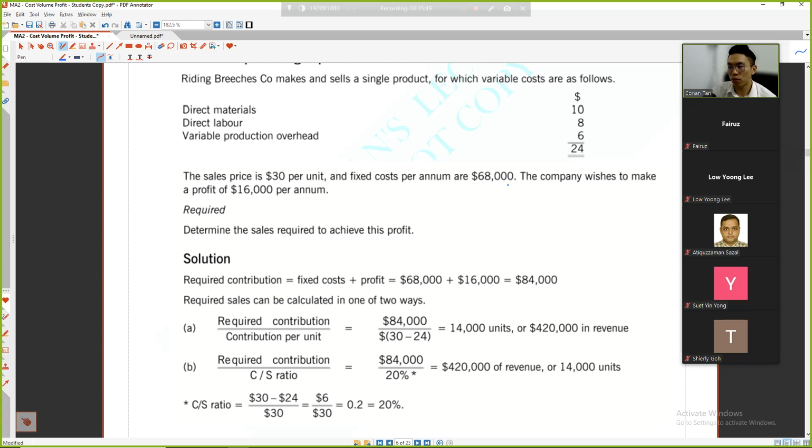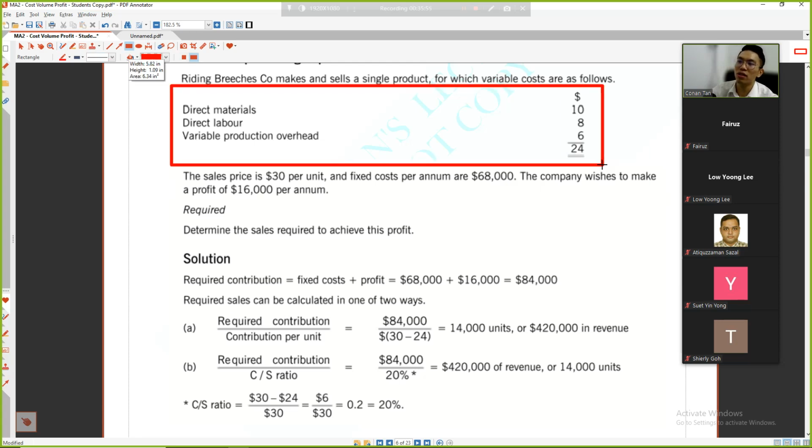Riding Bridges Co. makes and sells a single product. All this is cost. The variable cost per unit is 24. Now, the sales price is 30. Fixed cost is 68,000. I want to make a profit of 16,000.